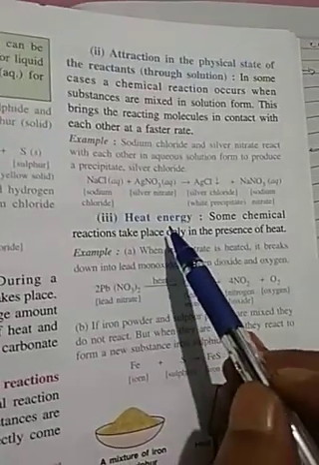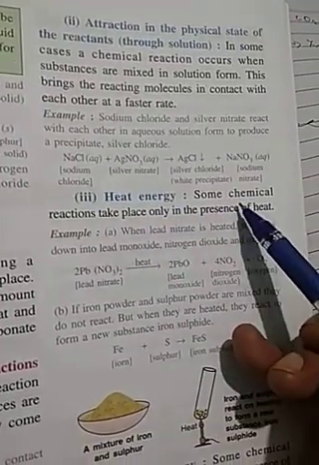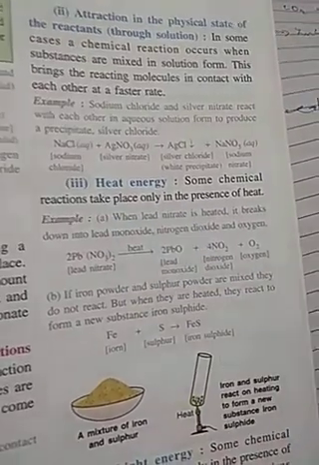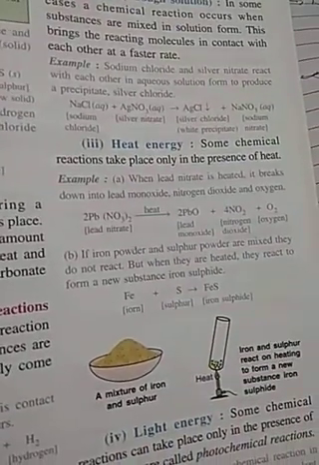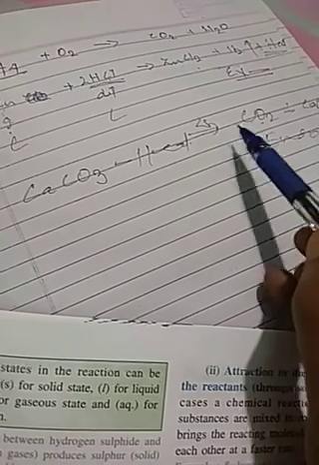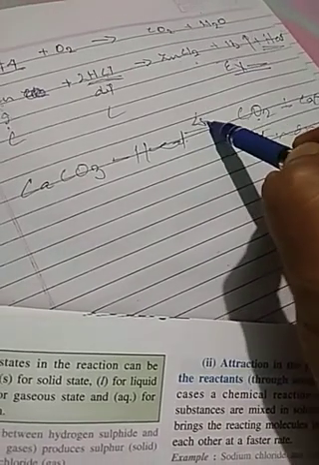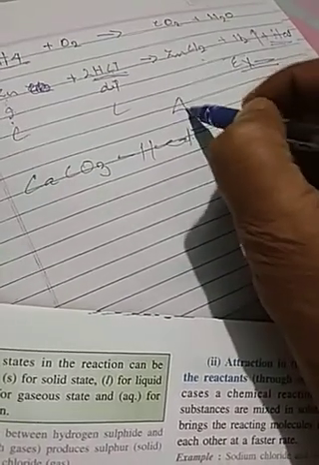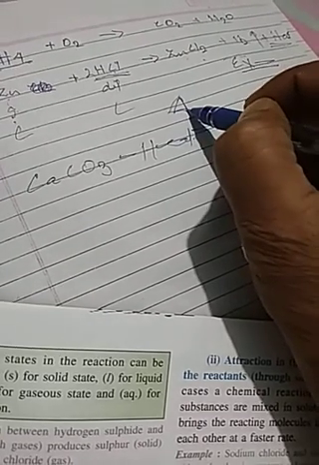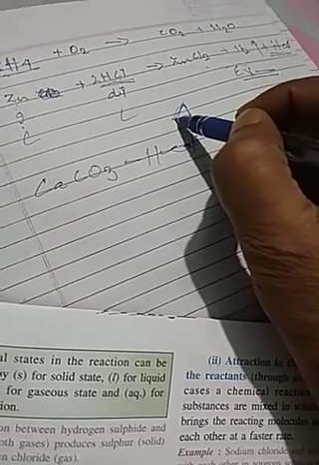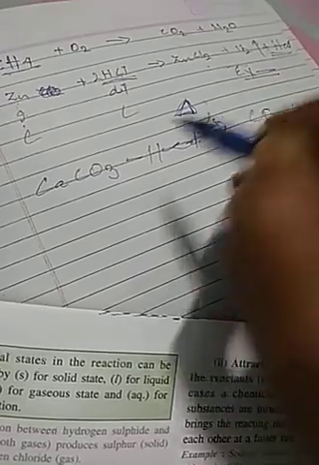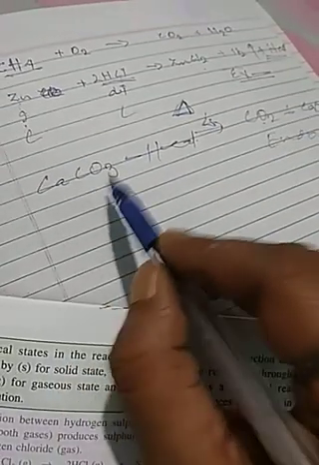There are many chemical reactions which take place in the presence of heat. When they are heated, I had given you an example. When calcium carbonate is heated, this symbol stands for triangle in chemistry, maths, and heat in chemistry. So when calcium carbonate is heated, it forms carbon dioxide and water vapor.